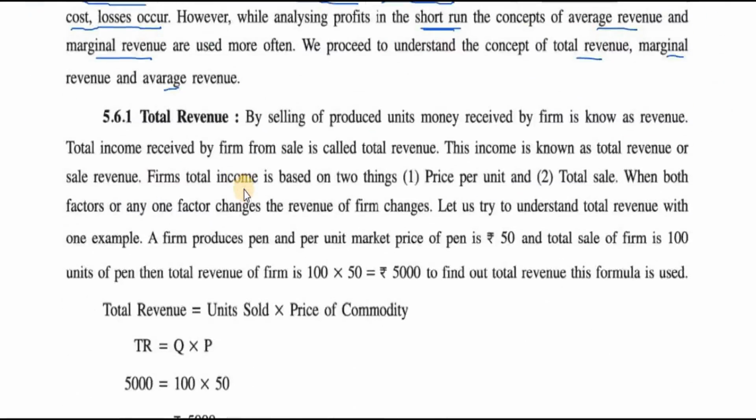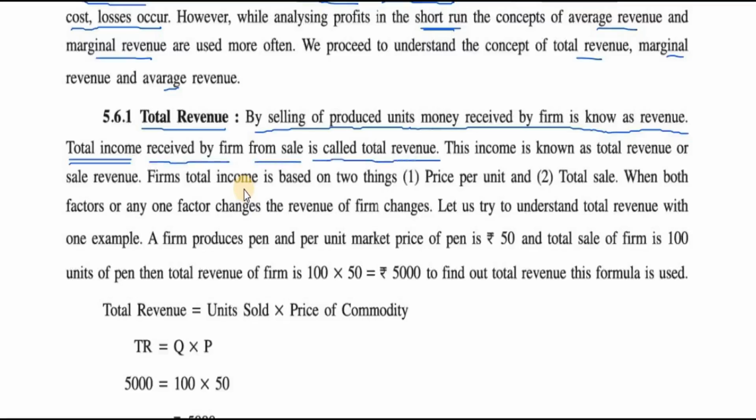Total income received by the firm from the sale of its n number of units is called total revenue, or sales revenue.